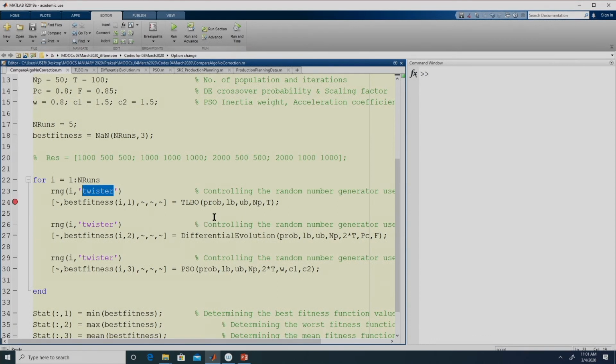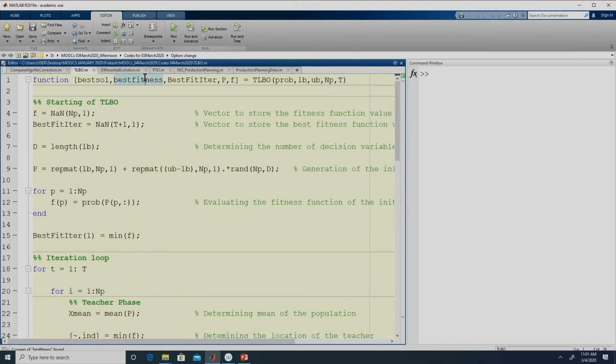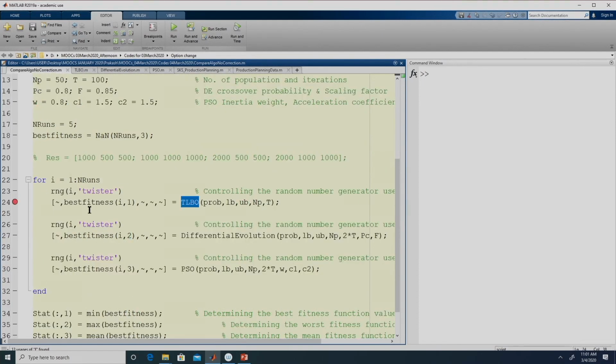And in line 24 we are solving the problem with TLBO. So we are giving the necessary input: prob, LB, UB, NP and T. The solution that will be returned by TLBO is the set of decision variables, the fitness function, the convergence curve for that run, the final population and the final fitness function values. Right now we are interested only in the fitness function value, so we will do statistical analysis based on that. That is why we are not receiving any of these other 4 values.